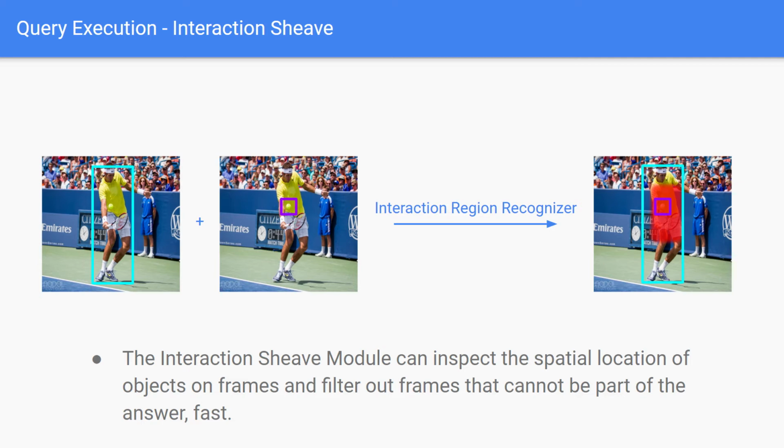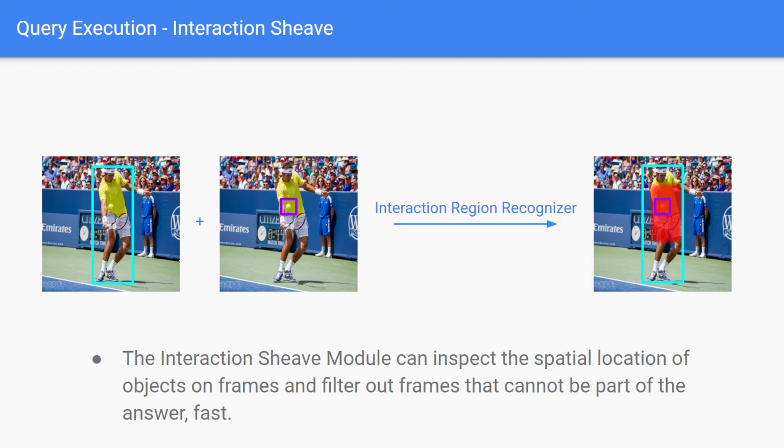Only when the second object is located within a spatial region relative to the first object, the frame is relayed to an expensive object interaction model for further processing. Thus, by processing the objects spatially, we obtain a filtering mechanism for interaction.